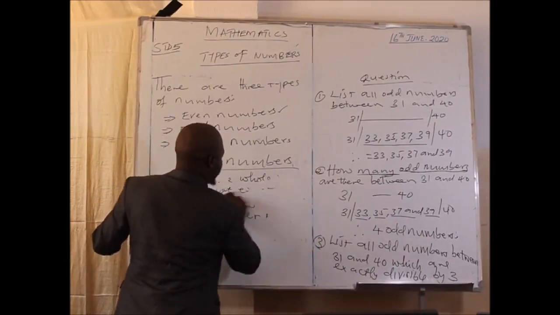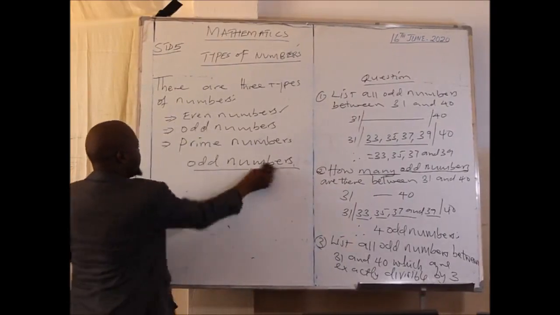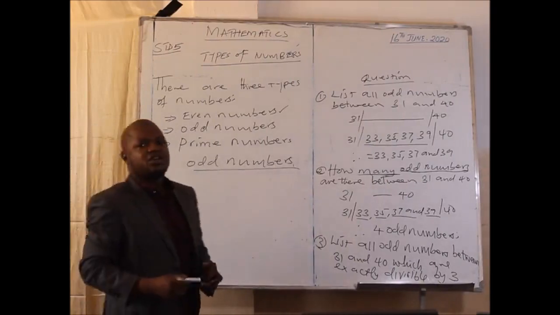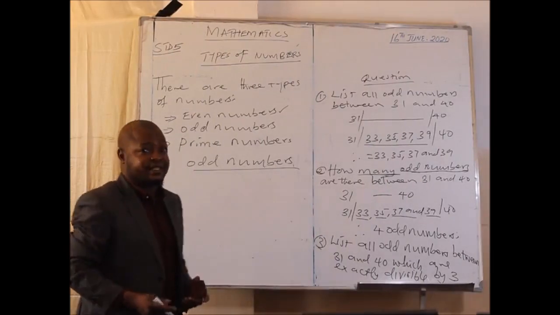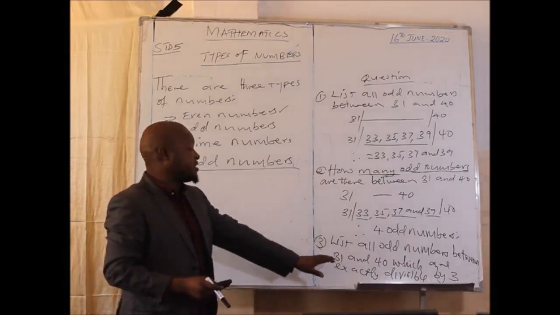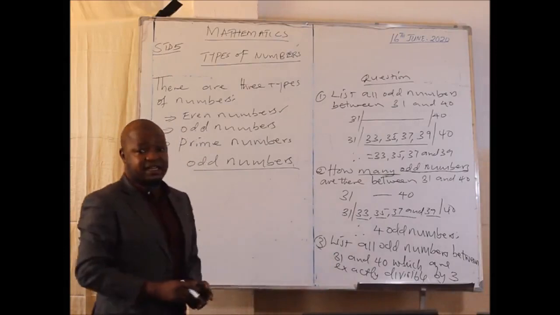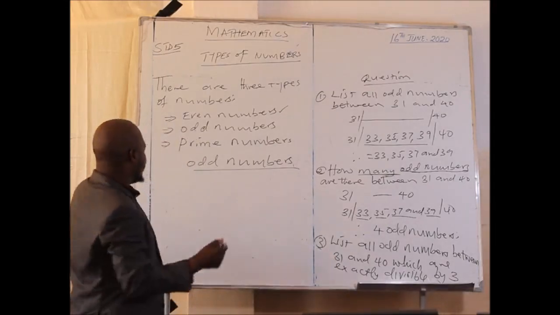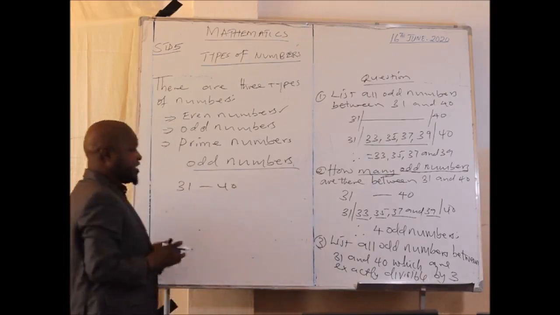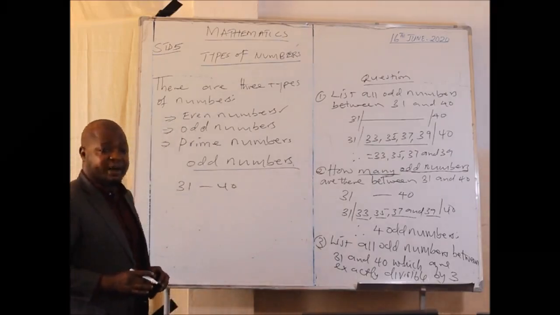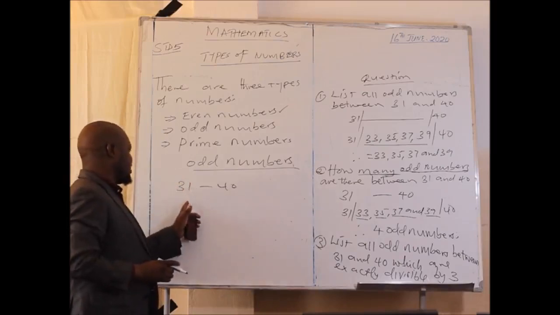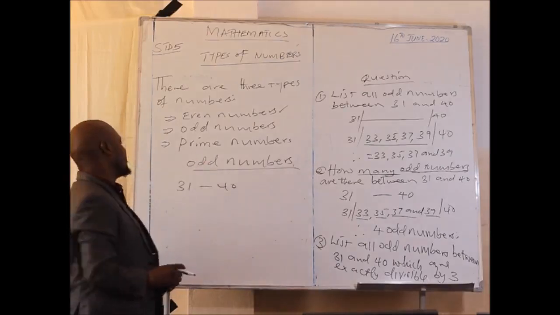And for you to answer those questions well, what you are supposed to remember is something we learned in class 5 previously, known as the divisibility test. So you must be able to test these numbers. You must know the numbers which are exactly divisible by 3. The numbers we are given here are 1 up to 40. Therefore, the first step is to list all the odd numbers which are between 31 and 40.